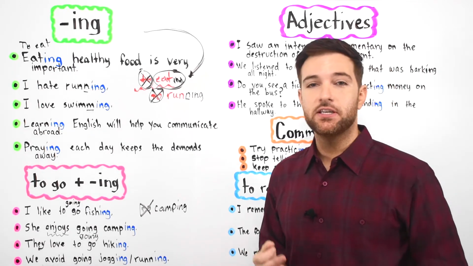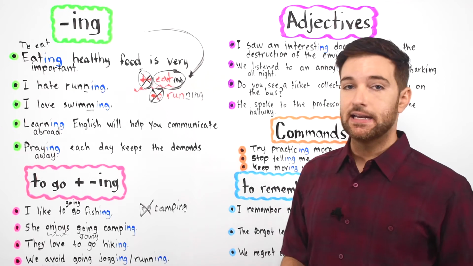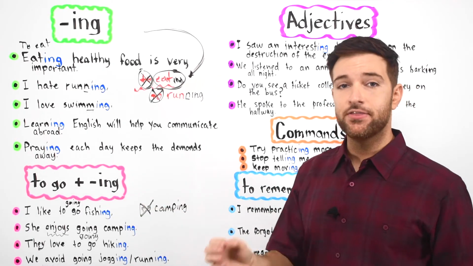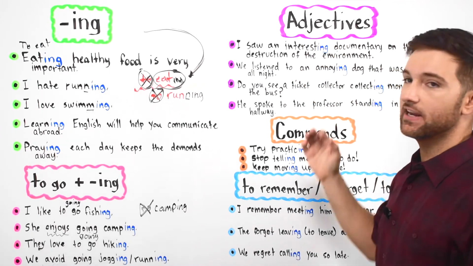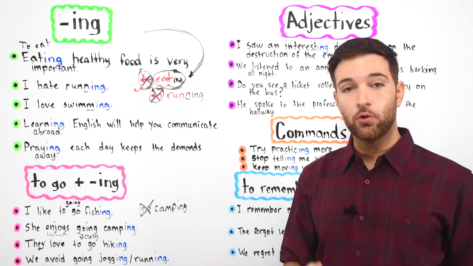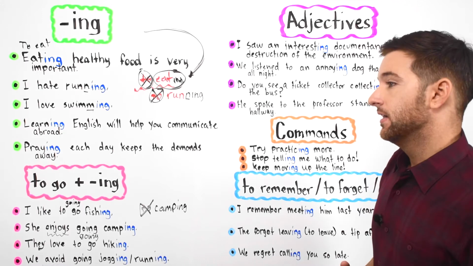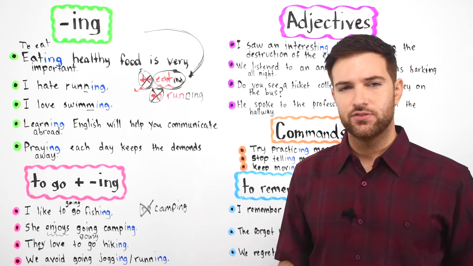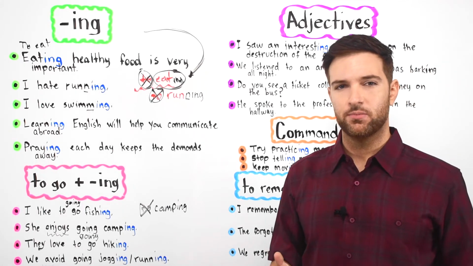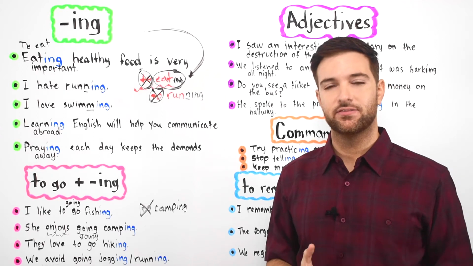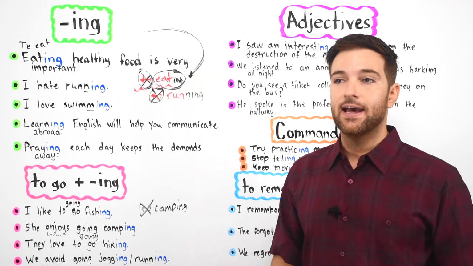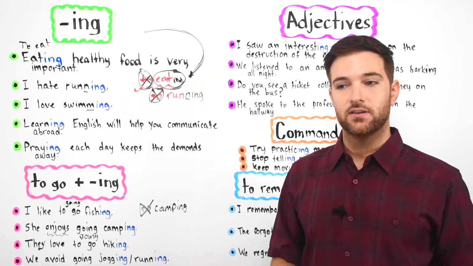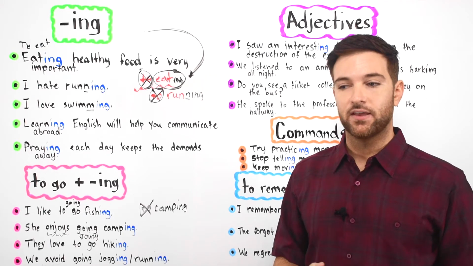So not only can verbs turn into nouns by adding ing, they can also become adjectives. Okay, adjectives that are sometimes placed before the noun or after it. Adjectives, what do adjectives do? Do you know? What is the job of an adjective? An adjective describes the noun.